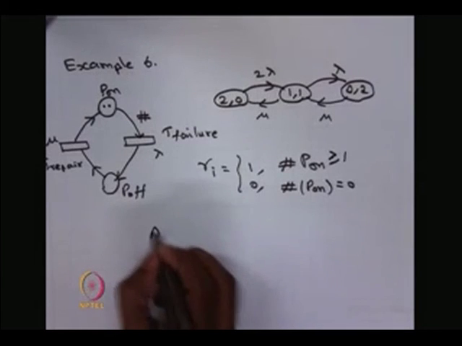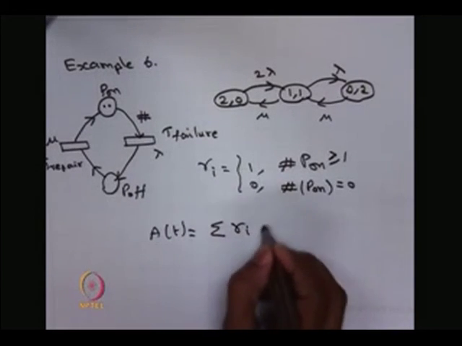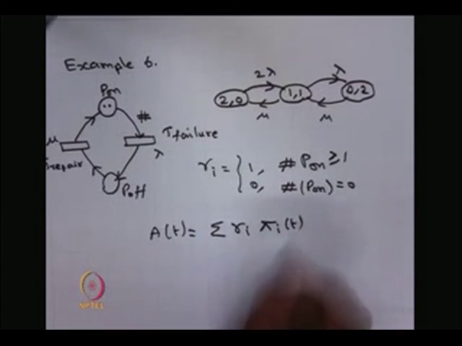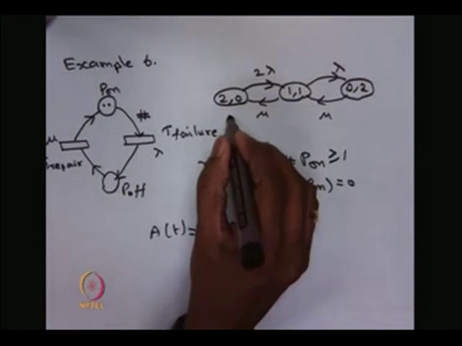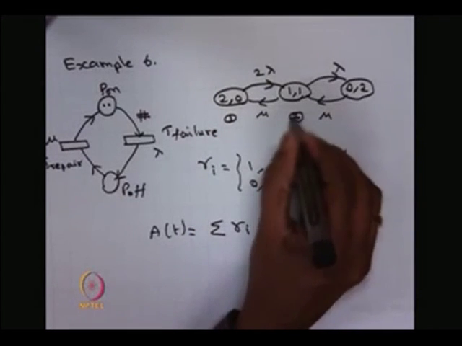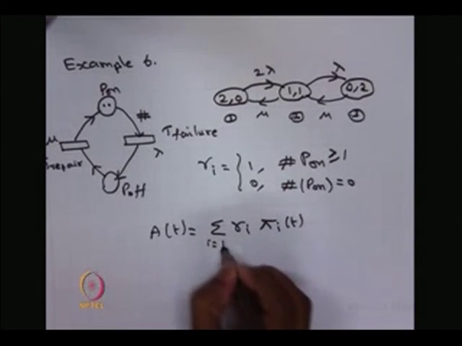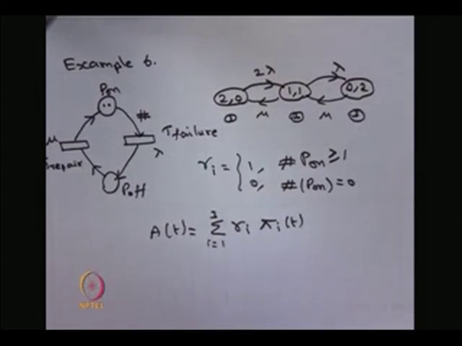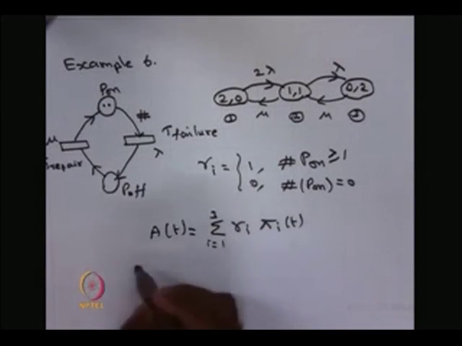Then the availability is nothing but the summation of Ri times pi i of t, where i is the marking. Suppose you treat these as marking 1, marking 2 and marking 3. Therefore, here i is running from 1 to 3. So, by assigning proper reward rates Ri's, you can get the availability.